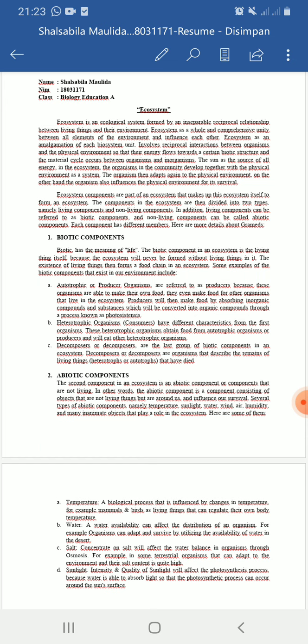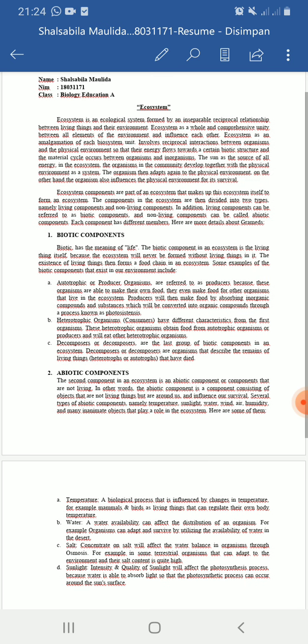D. Sunlight. Intensity and quality of sunlight will affect the photosynthesis process. Because water is able to absorb light, the photosynthetic process can occur around the surface.